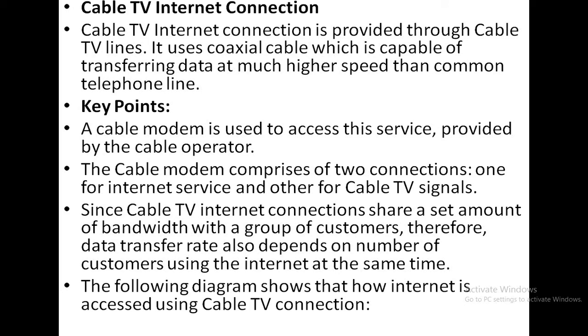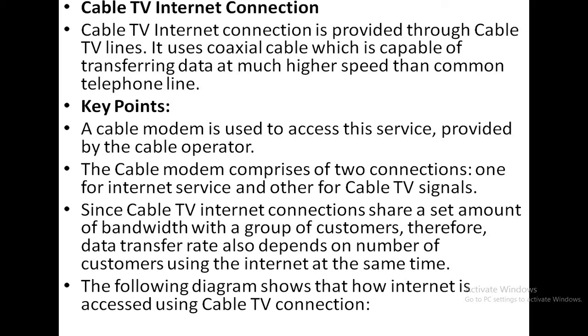So the next connectivity is the cable TV internet connection. The cable TV internet connection is provided through the cable TV lines. It uses coaxial cable, which is capable of transferring data at a much higher speed than common telephone lines. A cable modem is used to access the services provided by the cable operator, and the cable modem comprises two connections, one for internet service and the second one for cable TV signals.